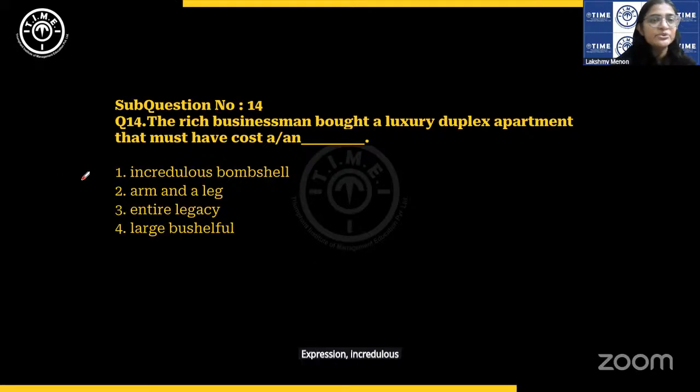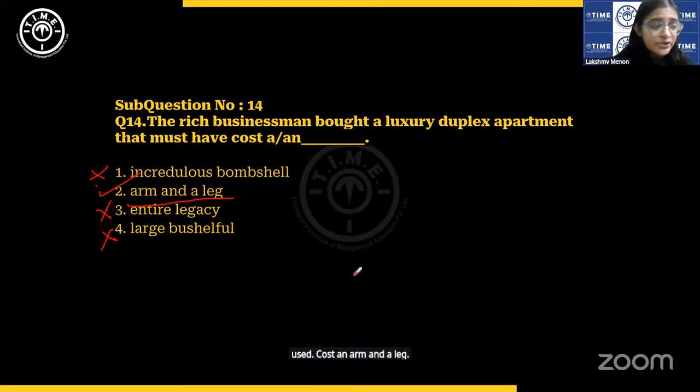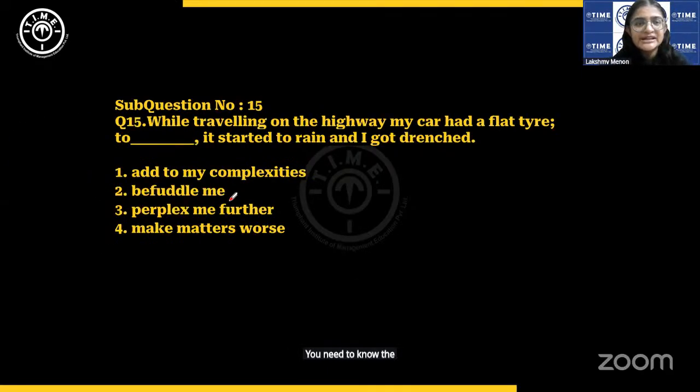Incredulous is someone who does not trust very easily. So this does not make sense. Must have cost an arm and a leg. To cost an arm and a leg is to be very, very exorbitantly expensive. Cost an entire legacy, it is not used like that. Large bushelful is also not used. Cost an arm and a leg. You need to know the idiomatic expression, that's all.